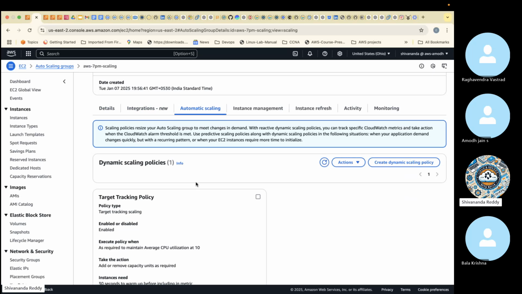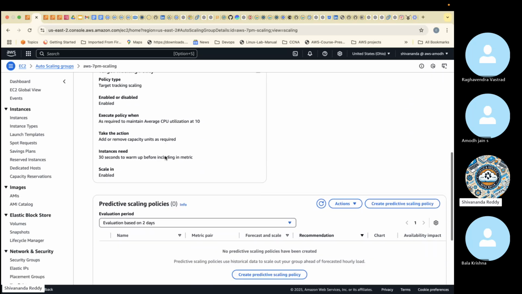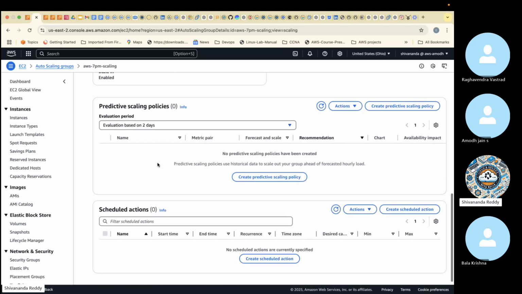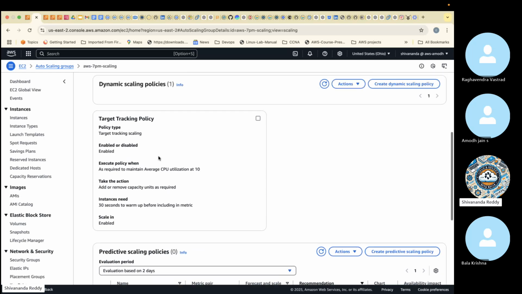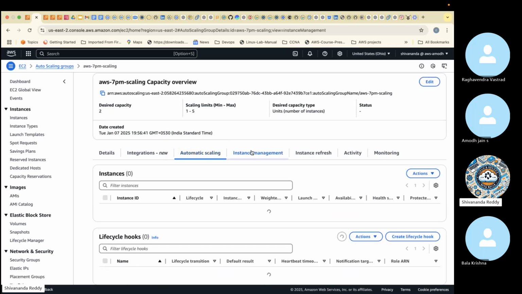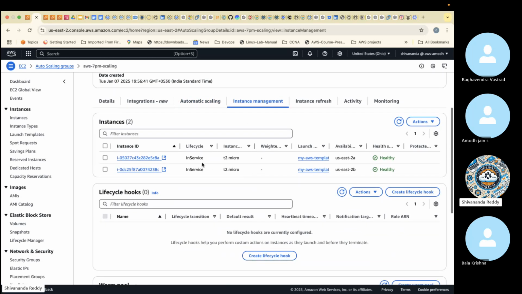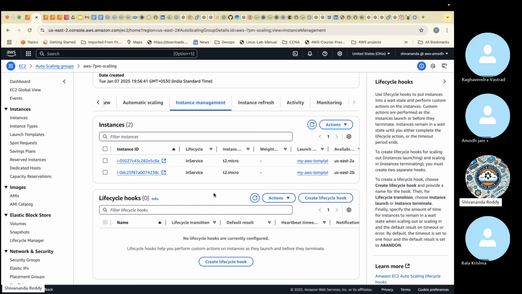Automatic scaling, we have dynamic scaling, predictive scaling also there, scheduled actions will be there, but we only use target tracking. Then instance management, how many servers are created, it will show what servers are there and what is the health status of the servers, launch template is there. Here lifecycle hooks will be there.